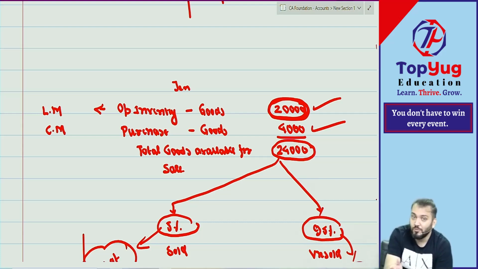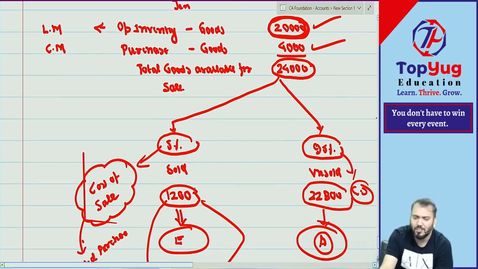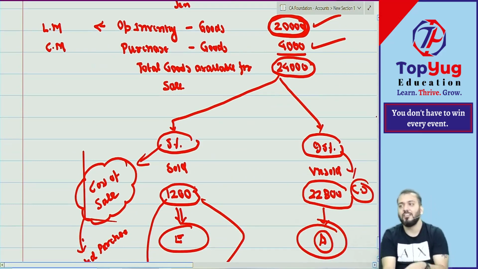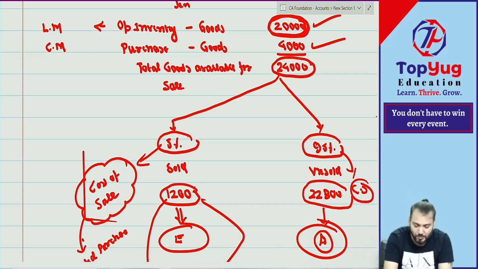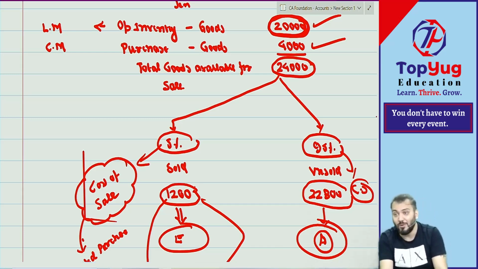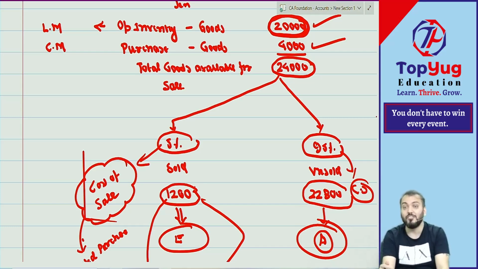To find out expense and asset, we need to apply the matching concept. We have taken one assumption because the information was not given in the question: 5% of these total goods were sold. So 5% goods sold, so 1200 is already sold. Already sold means benefit derived, and benefit derived means it becomes an expense. 95% remain unsold means benefit not derived. Benefit will be derived means it will be sold at a future date. Therefore, it is an asset.